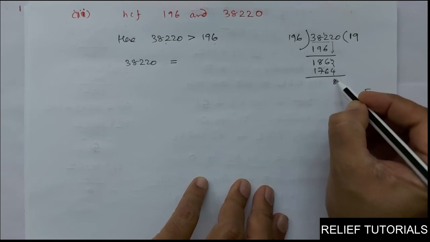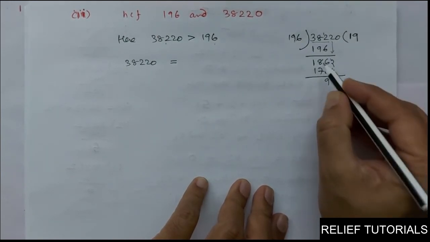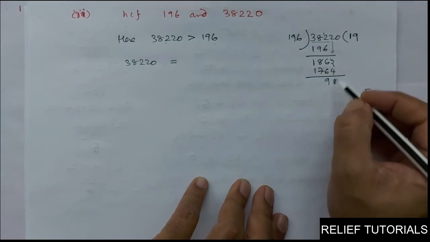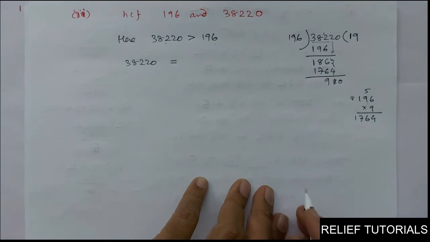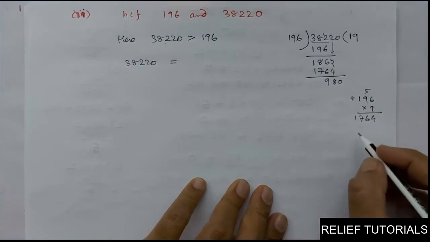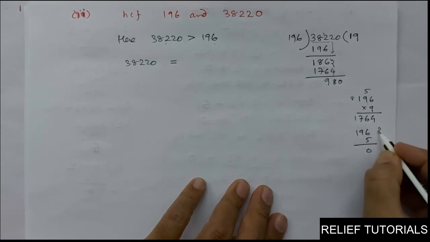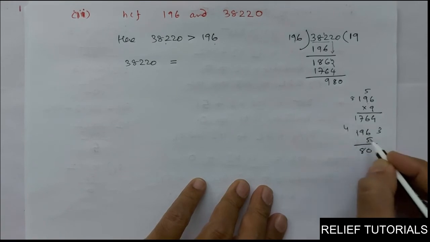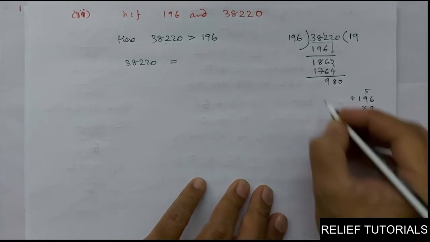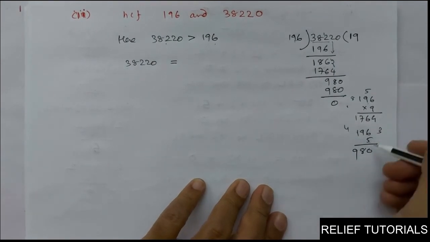Now 2. 12 minus 4, 8. Here it will be 5. Carry 1. 15 minus 6. Here it will be 9. Now here 7 minus 7, 0. So we got 98. Now you will bring down 0. 980. So 980, I think 5 times. 196 into 5. 6 5s are 30. Carry 3. 9 5s are 45. 45 and 3, 48. 8. Carry 4. 1 5 is 5. 5 and 4, 9. 980. So 980, you got remainder 0. How many times? 5 times.